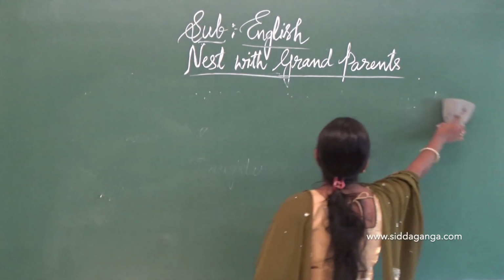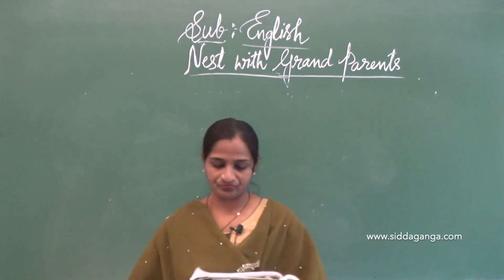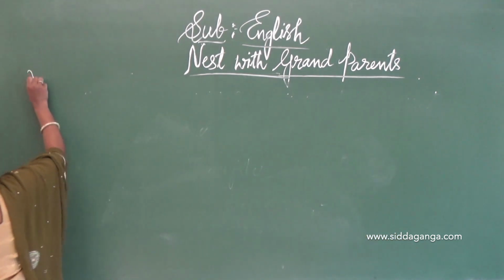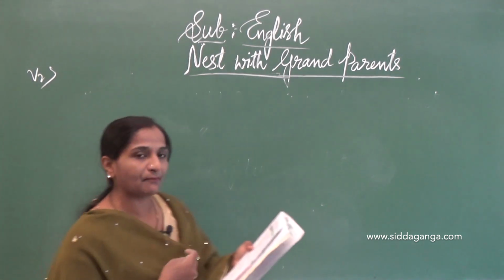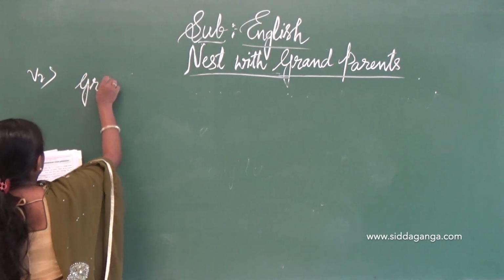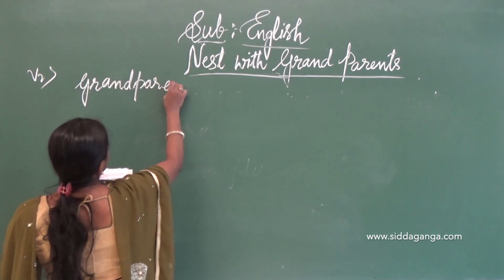So dear children, next V2, 115 page V2. Once I visit my grandparents, you have to fill those blanks. First dash is grandparents.